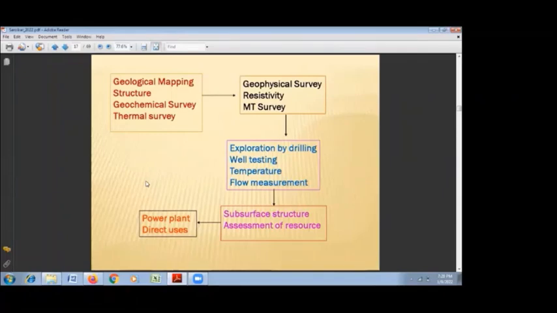And MT survey is mostly used to have knowledge about the deep reservoir, that is 2 to 3 kilometers below the surface, which helps us in knowing the extent of the structure as well as the geothermal hot water extent. After knowing all these things, there is finally exploration by drilling. After exploration by drilling, there is well testing, temperature survey, pressure logging, temperature and pressure logging during the well survey, then fracture zones, etc.